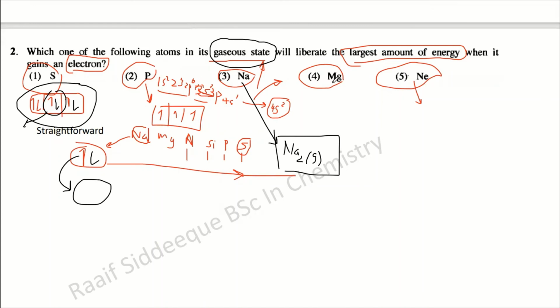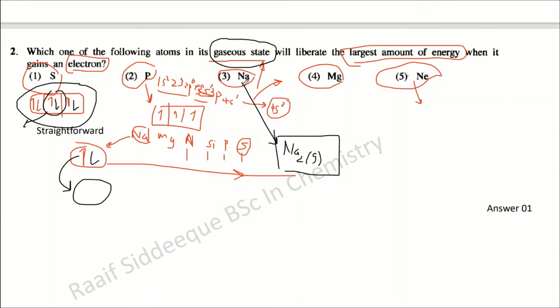This is stable, and this is also a little bit stable because of the s2 configuration. This is partially stable, so you are left with sodium and sulfur. Sodium has only 1 electron, while sulfur can accept 2 electrons to form the stable state, or it can remove electrons to get stable, either partially or completely stable, giving an octet configuration.